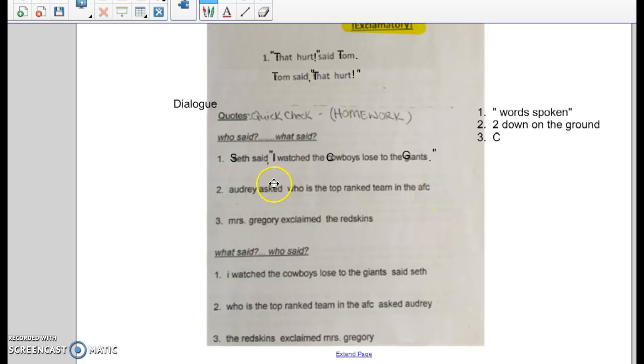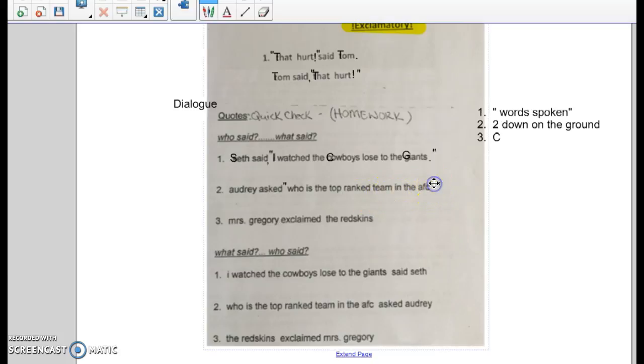All right, number 2, Audrey asked, who is the top-ranked team in the AFC? All right, quotes around what she said. She walked into the room and she said, who is the top-ranked team in the AFC? Then she stopped talking. So her lips started moving here. They stopped moving here. 2 down on the ground. Well, she asked, so we know a question mark is going to be involved. Which part was asked? Is it Audrey asked, who is the top-ranked team in the AFC? Or Audrey asked, who's the top-ranked team in the AFC?